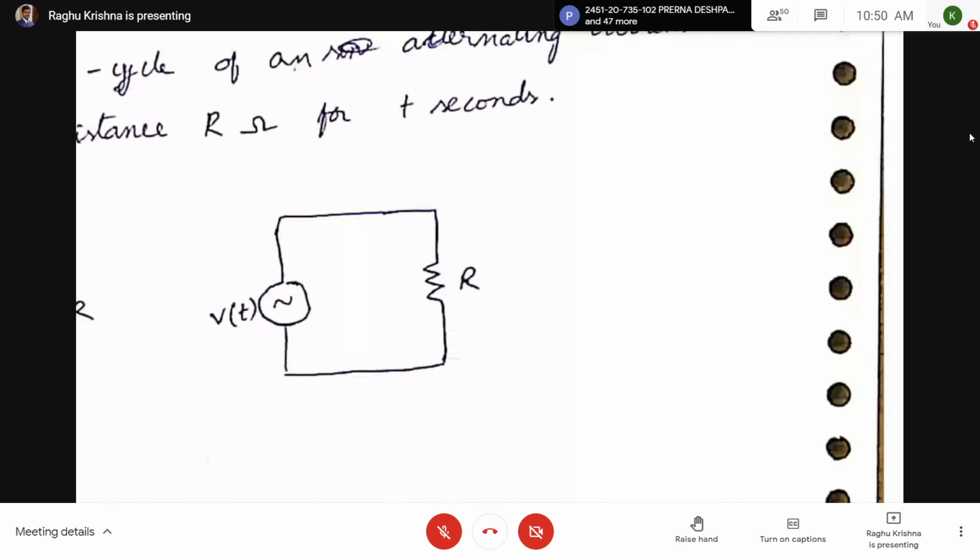Just for example, let us take 10 minutes. So V of T is applied to this resistor for 10 minutes.